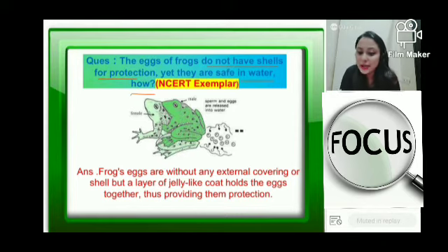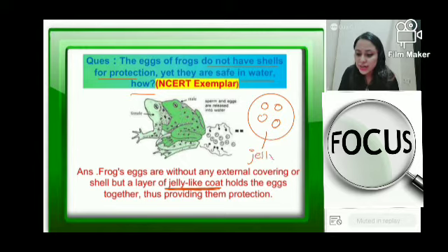But how are they still safe? There is a matter of concern of safety, because shells provide the safety to the eggs. So if these eggs don't have a shell, how are they provided their safety? They are provided their safety by the jelly-like material. जो sticky material मैंने कहा, it will hold the eggs together. Let's say these are the eggs. So eggs के around there will be a jelly-like material, and the jelly-like material will bind all the eggs.